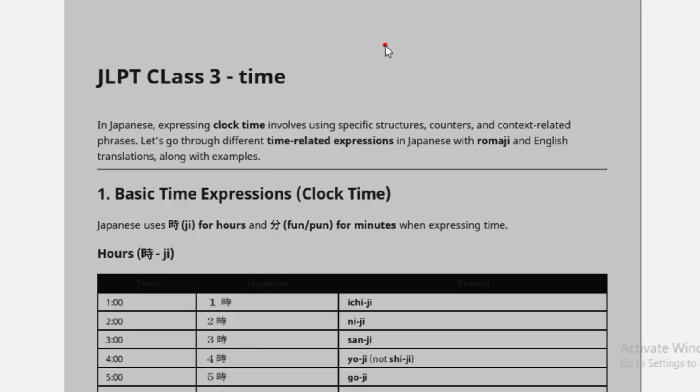Welcome back, friends, in this JLPT series. And today we will learn about time, like how to express clock time in Japanese.